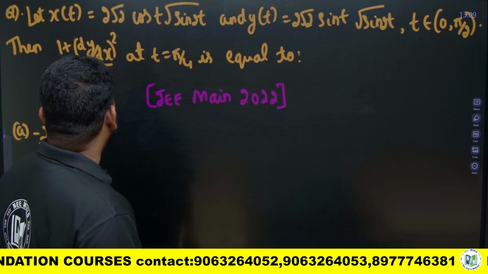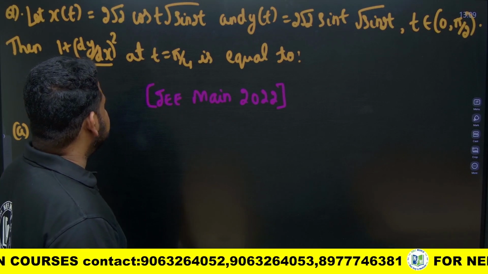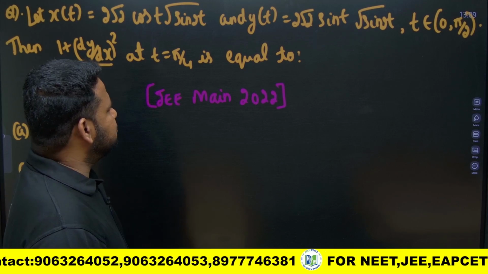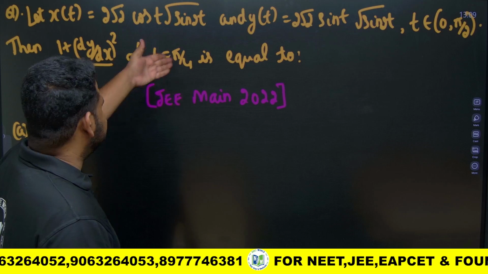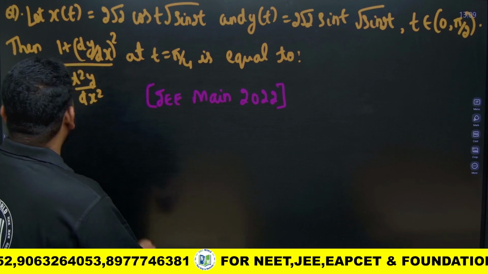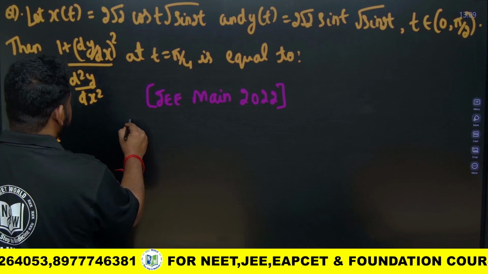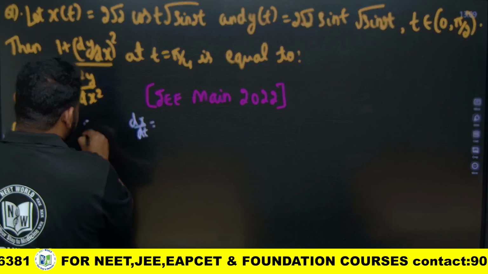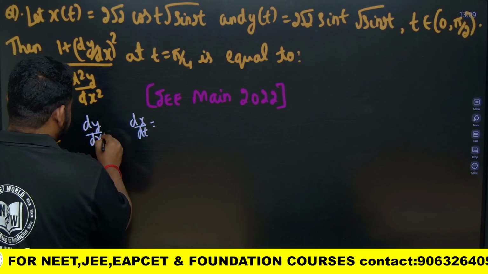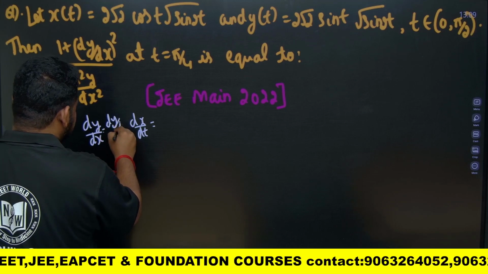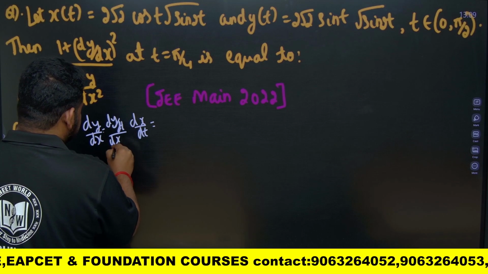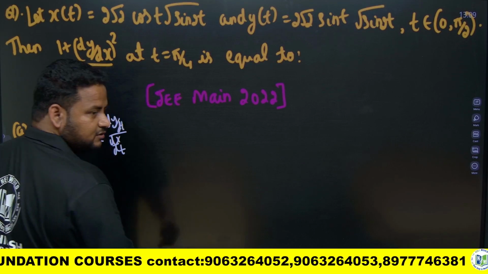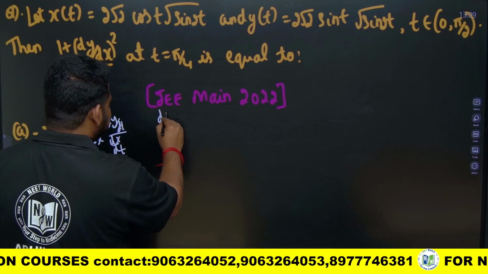Now they have given x of t is equal to 2 root 2 cos t root sin 2t, and y of t is equal to 2 root 2 sin t root sin 2t, where t belongs to (0, pi by 2). Then they are asking this at t is equal to pi by 4. Okay, so let us see this. They are asking dy by dx first. So to find dy by dx, I have to find dy by dt, and then I have to find dx by dt. So let me find out dy by dt first.